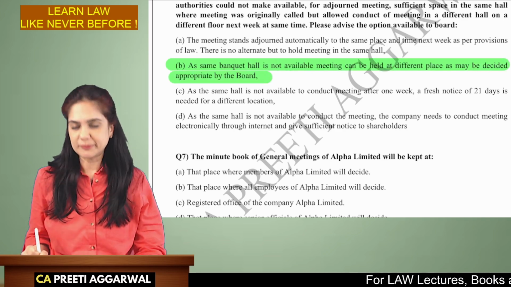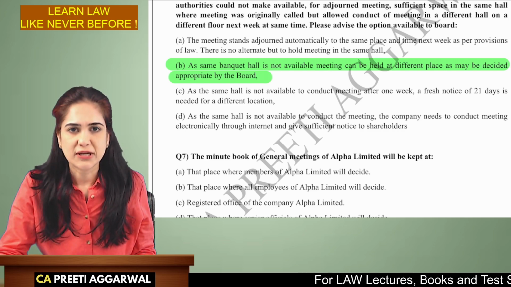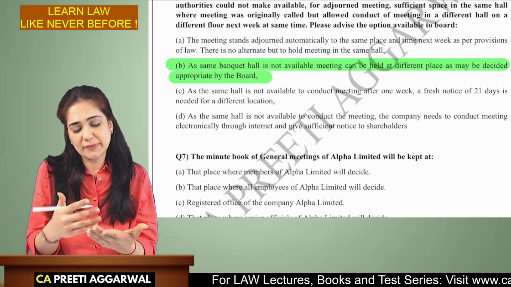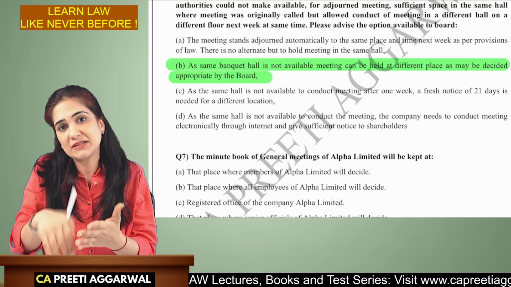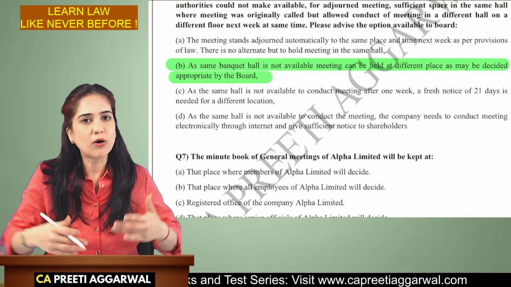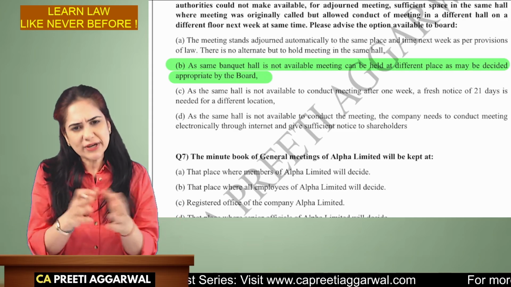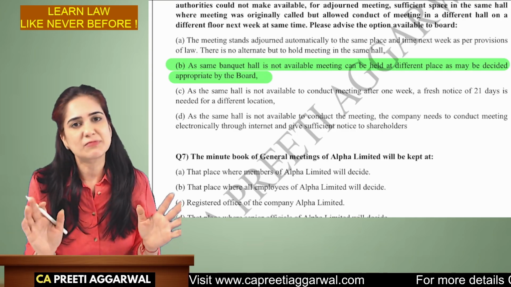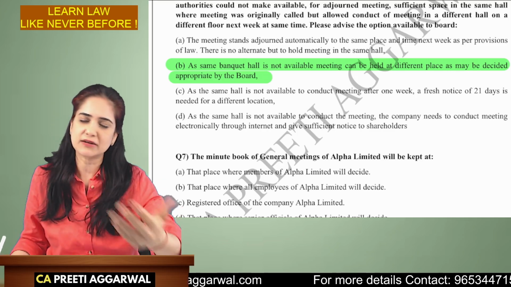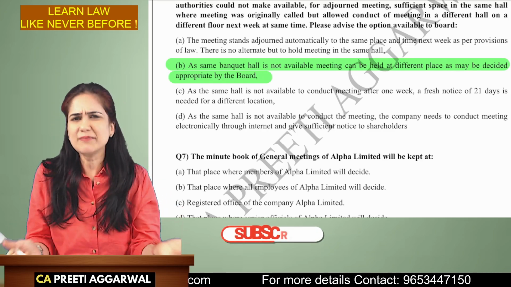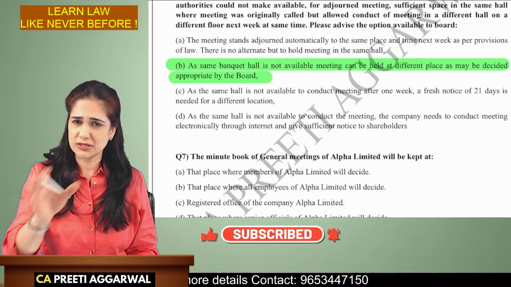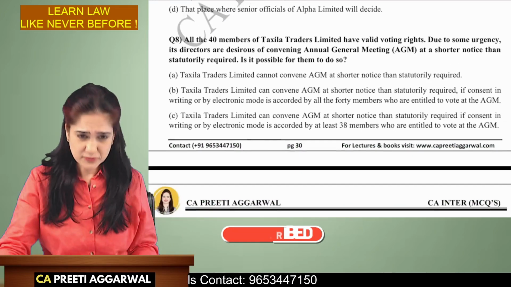Yes, so option B. This is a pure theory question. The provisions say that in case it is adjourned, it shall be adjourned to the same day, time, place in the next week. But in a busy place like Mumbai, that same hall may not be available next week. So it can be held at any day, time, place as may be determined by the board. So by default, it is pushed to the next week. But if that same place is not available, then it can be held at any such date, time, place as may be determined by the board. So this is just an application of the theory.